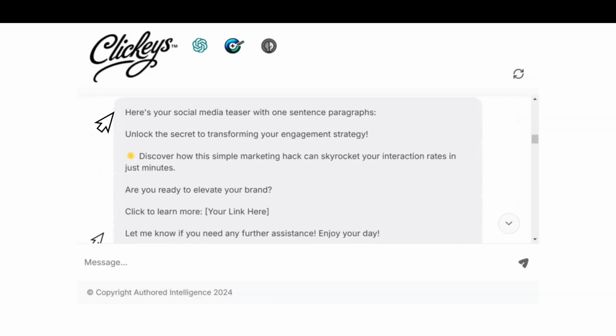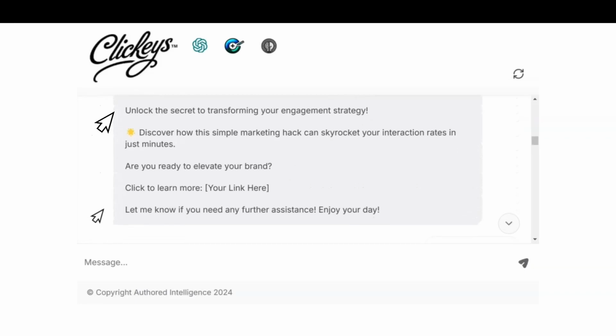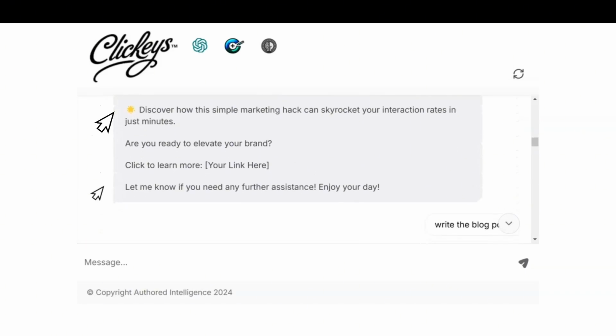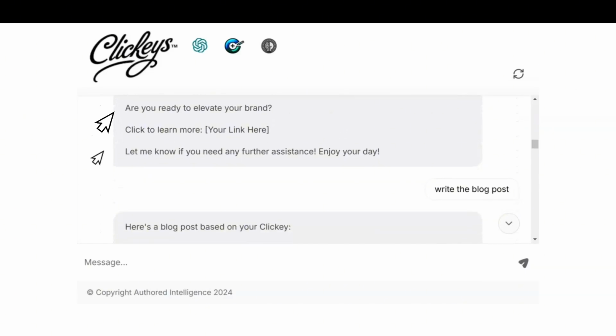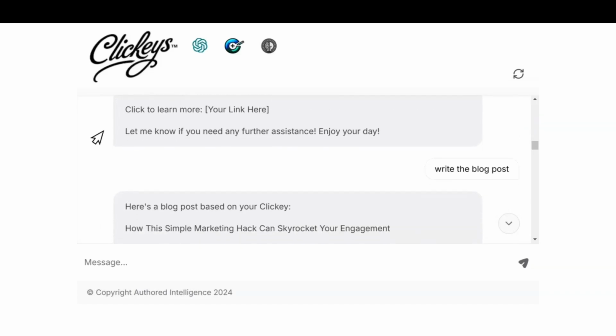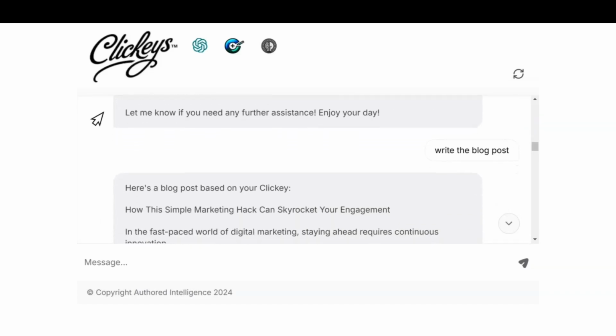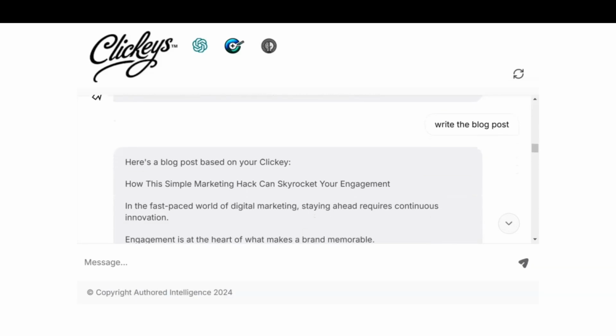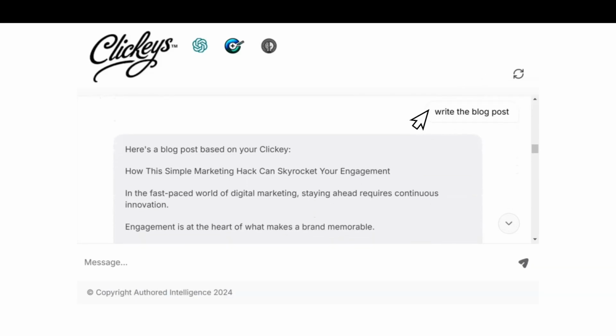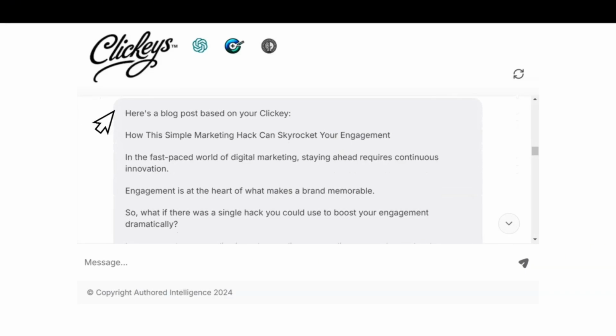And it duly obliges. It's immediately noticeable that the space between the words makes it all the more readable, and separates off both the call to action and the link to the all-revealing blog or pillar page as deemed appropriate. Again, it asks if you want to do more, so let's follow through on the next stage of the workflow. So the next step is to create a blog post that fulfills the promise of the initial hook and teaser, unlike so many other tools that only provide the hooks without the substance. It's like all talk and no trousers. So let's have a look at the output to see how it fulfills the promise of the Clickeys hook.